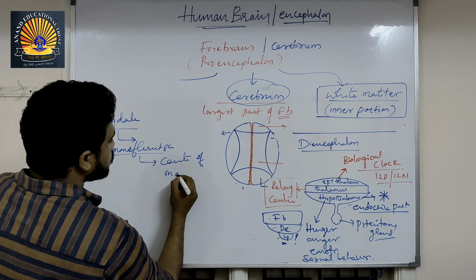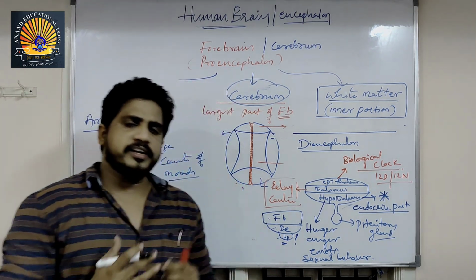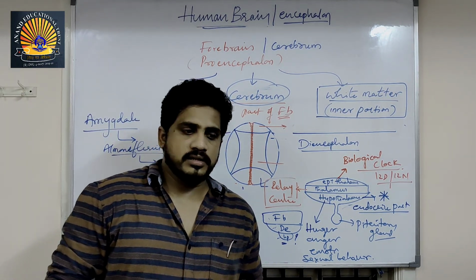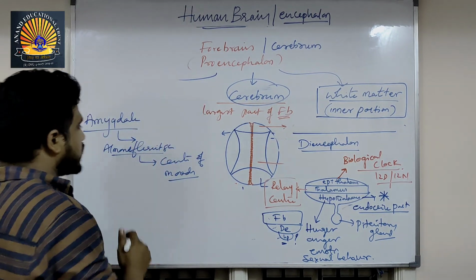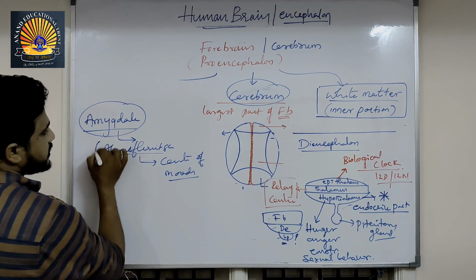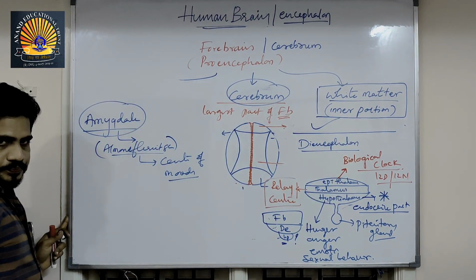Center of moods. In a day, from morning to evening, we feel different moods: sad, good, proud, jealous, and so on. All the swinging of moods is under the control of the amygdala. So the amygdala, in the almond fruit shape, is also present in the white matter.